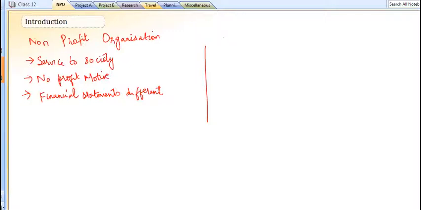I'll give a brief introduction and we'll move on to the problem and the discussion. Non-for-profit organizations' main motive is to serve the society. They don't have any profit motive. That's the reason why the financial statements which are prepared are also quite different. They do not prepare the profit and loss account and balance sheet.